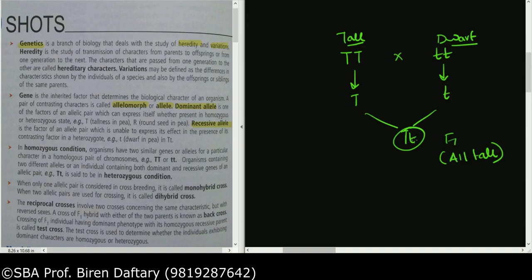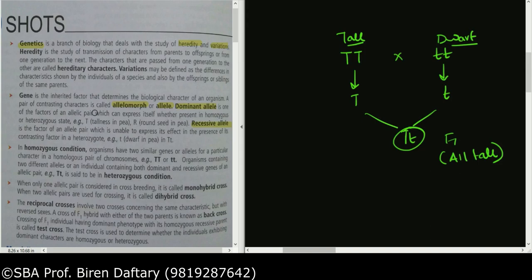You have both the genes, both the alleles present over here, capital T and small t. But is the small t showing its effect? No. So small t is the recessive allele. Capital T is showing its effect, so it is the dominant allele. So the allele which shows the effect is called dominant, which doesn't show the effect is called recessive. Clear? Okay, got it. So that is about the dominant and recessive allele. So that is given over here.